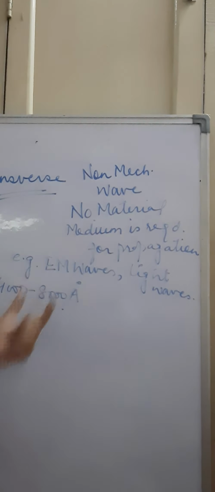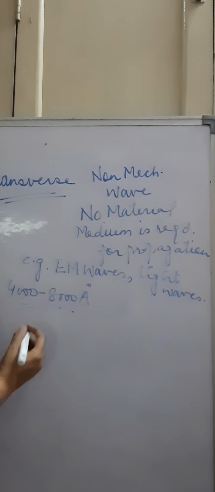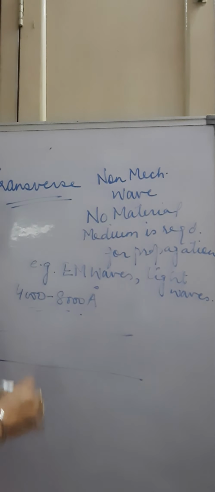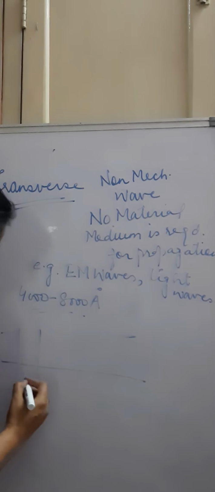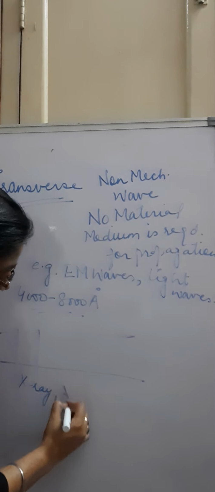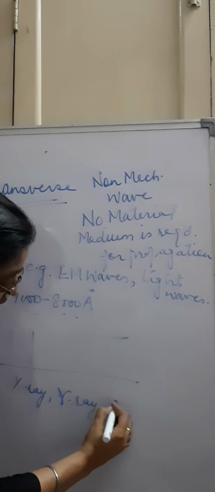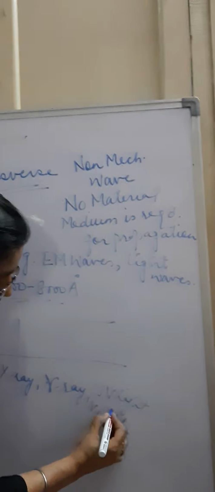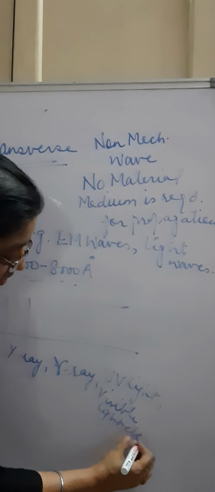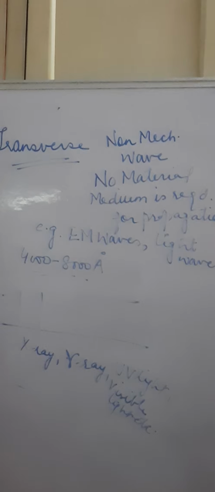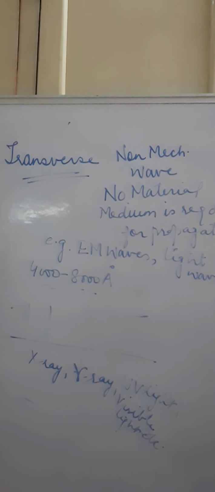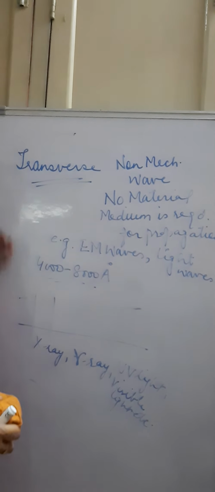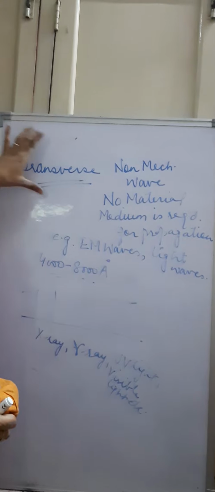We have already done the electromagnetic spectrum also in the previous classes, in which we categorize the waves in various categories according to their frequency. For example, X-ray, gamma ray, UV light, visible light, etc. So these all come under electromagnetic waves, and these are the waves which do not require any material medium for propagation. They can travel through vacuum also. These all are the categories of transverse waves.